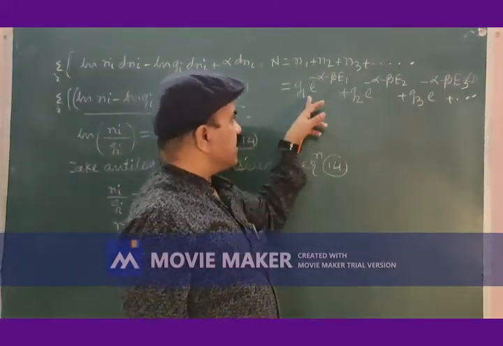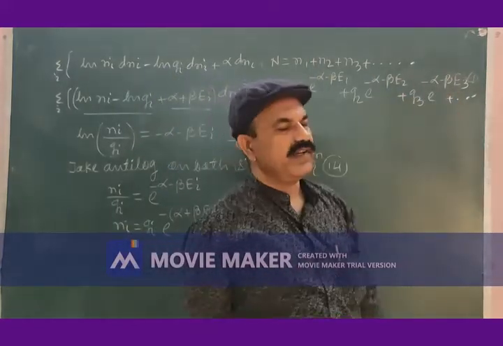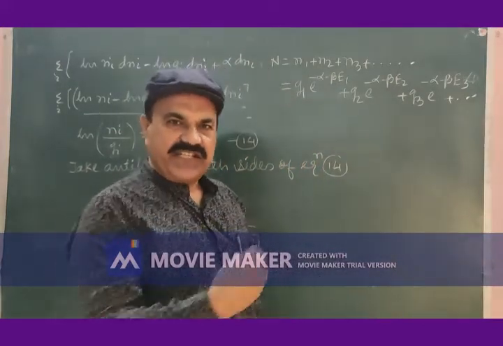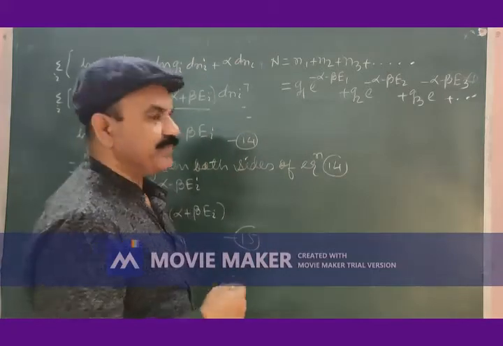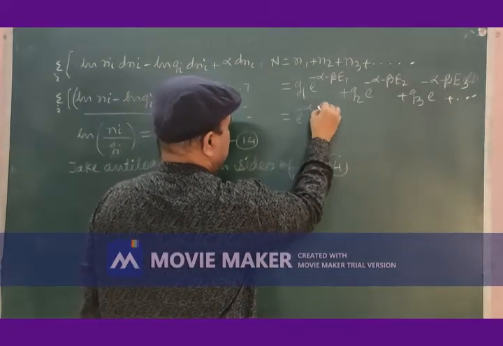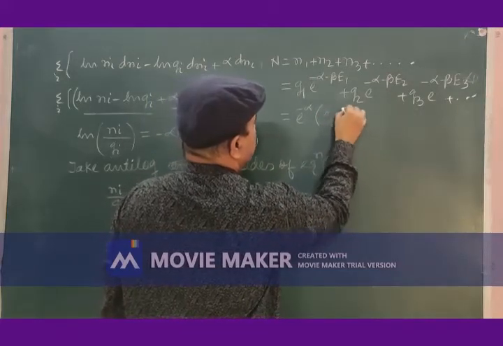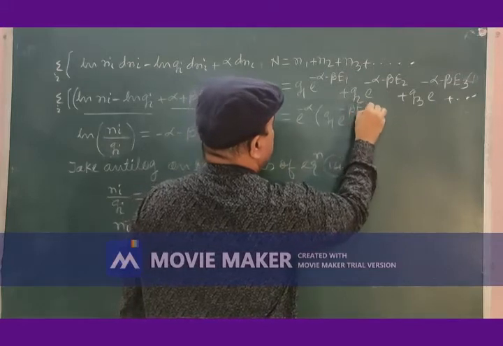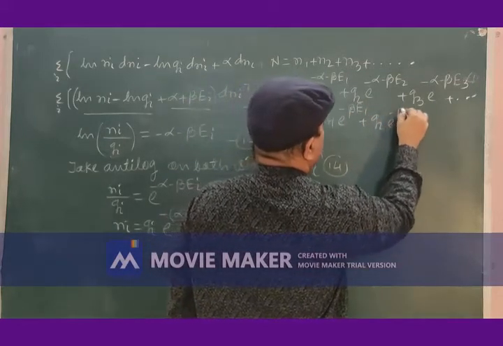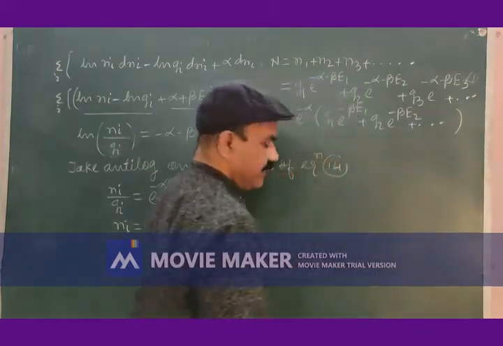In all these terms, e to the power minus alpha is there everywhere. Let us take this e to the power minus alpha common. If e to the power minus alpha is taken common, the terms left will be G1 e to the power minus beta E1 plus G2 e to the power minus beta E2 plus and so on.